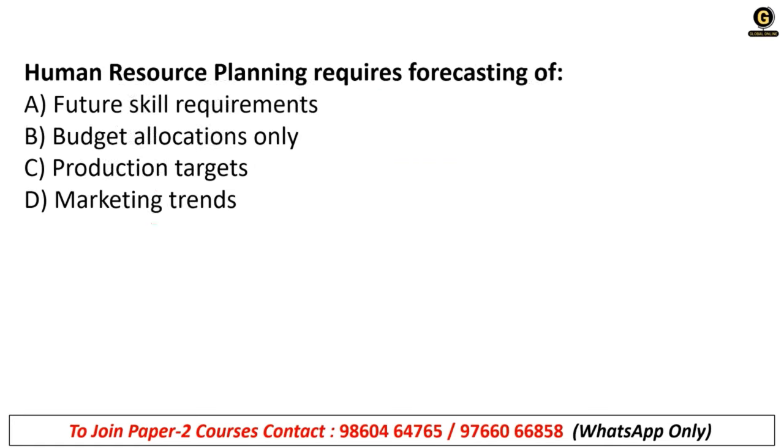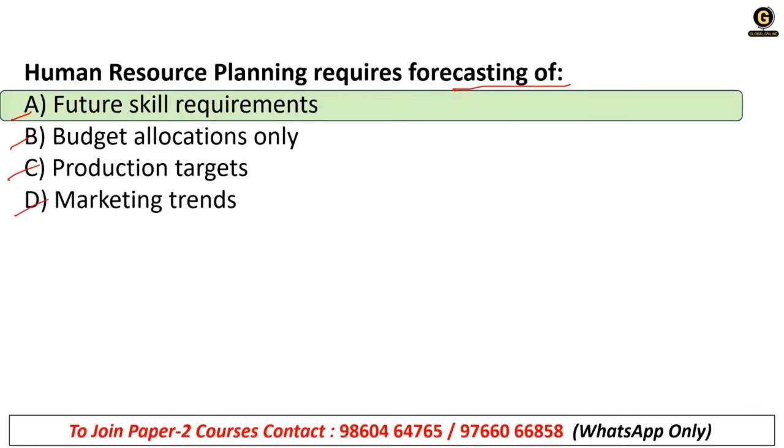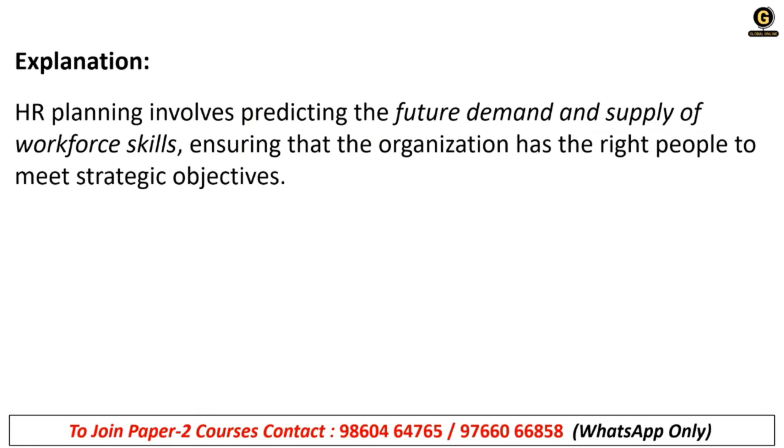Human resource planning requires forecasting of. What does human resource planning require? A, future skill requirements. B, budget allocations only. C, production targets. And D, marketing trends. What is it? It is option A, future skill requirements. So human resource planning is required for forecasting future skill requirements. HR planning involves predicting the future demand and supply of workforce skills, ensuring that the organization has the right people to meet strategic objectives. That is called HR planning.